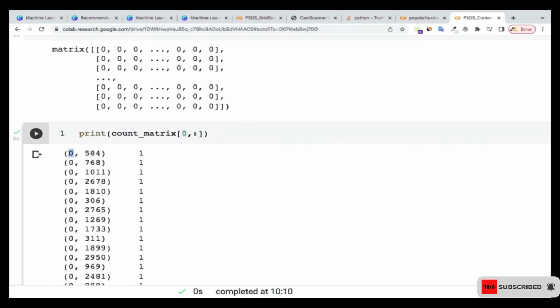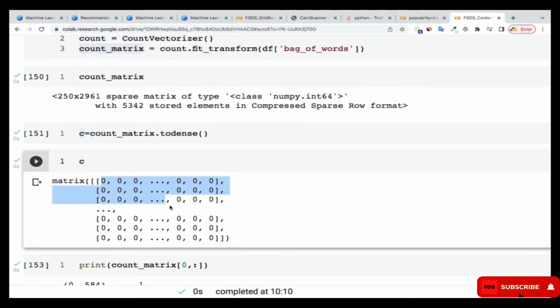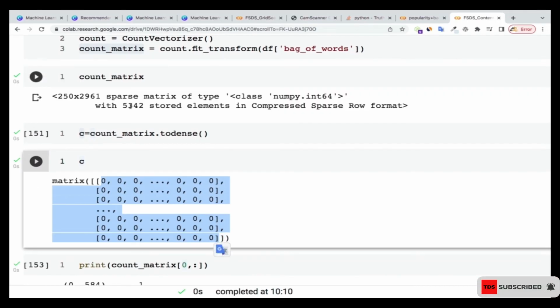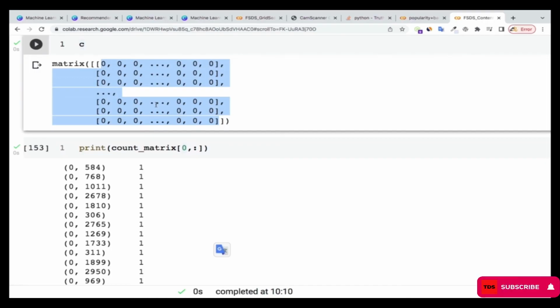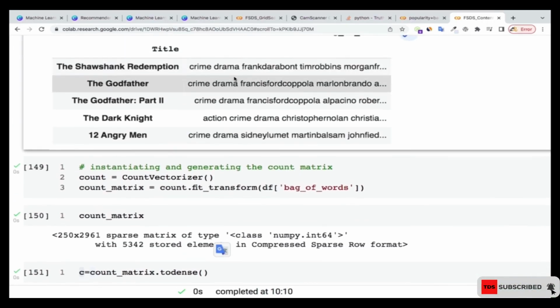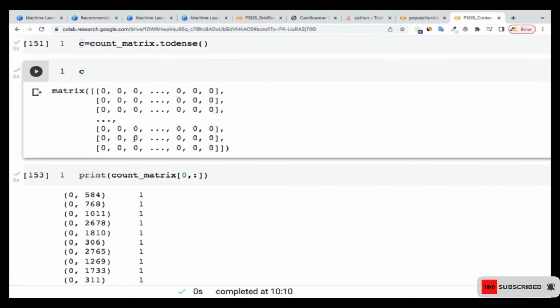If you pick the first row, 1 appeared at column 584. Remember, we have these ones, and this one is up to 5,342 columns. Okay, 5,342 columns over there. That's why I was saying you can't do these things by hand. If you want to do it by hand, it will take you a lifetime to do it.